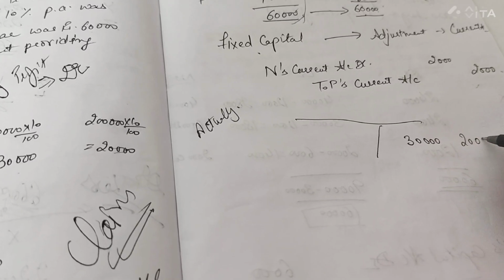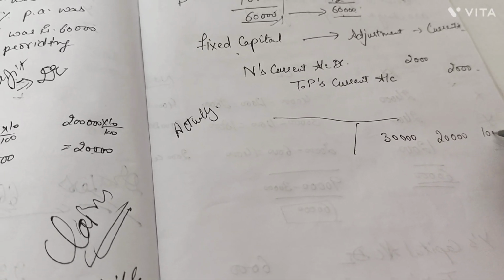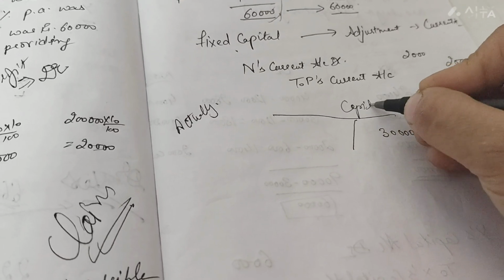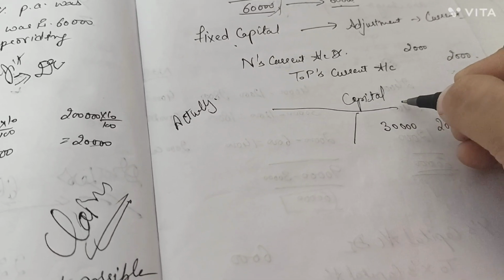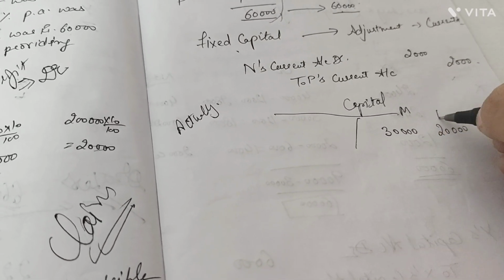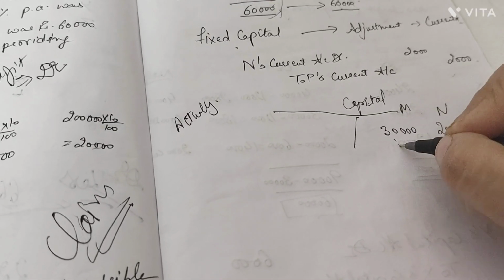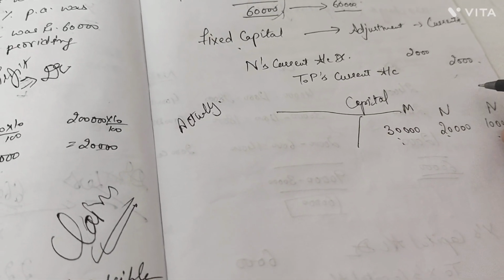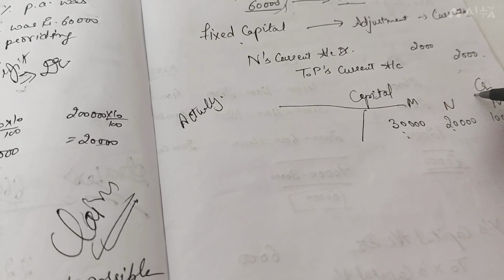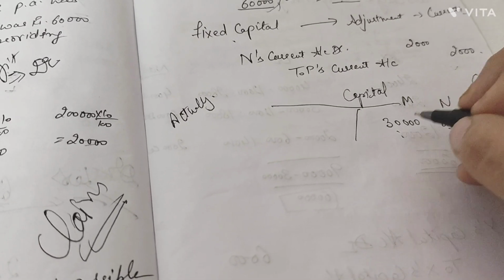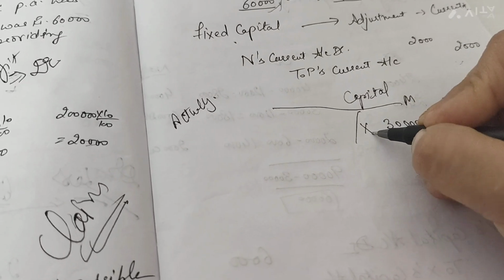So 30,000, 20,000 and 10,000 profit was already in their capital accounts. That was M, N and P. They had already taken their profits. When the profits are distributed, you know that these go on the credit side of the capital account because this is a plus side. But they have done this wrong.